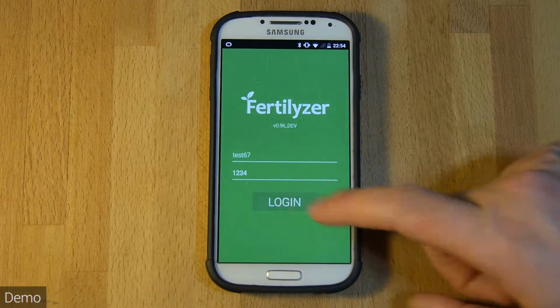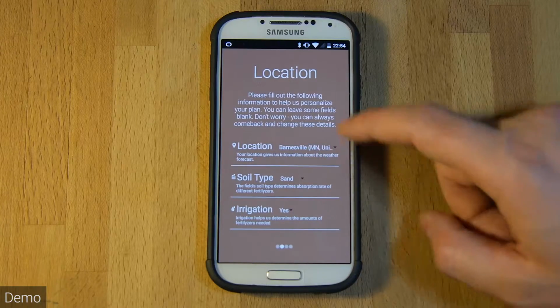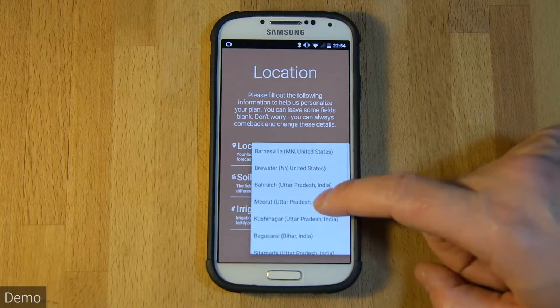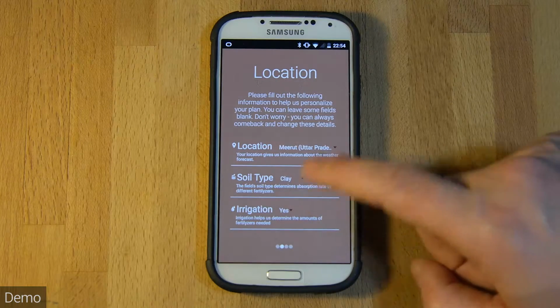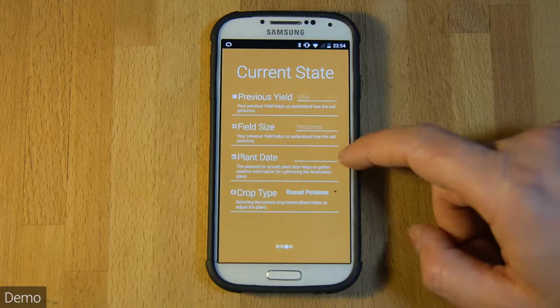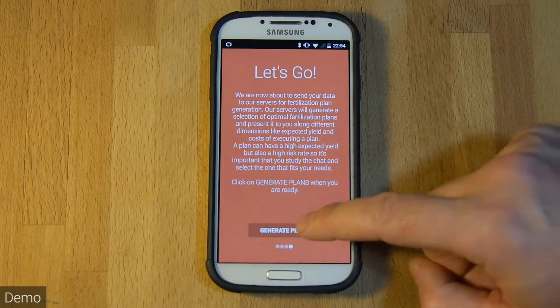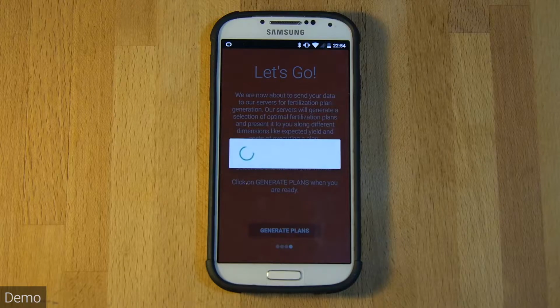Let's log into the system. These are the onboarding screens where the farmer provides information about his field. I'm gonna go ahead and select a location in India. And we can leave this page at its default values.